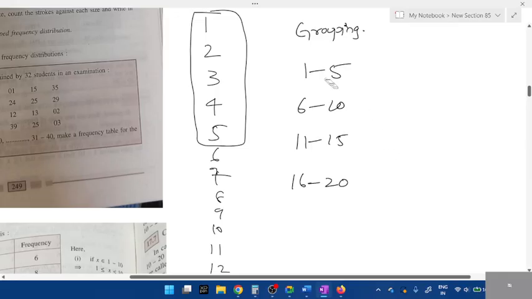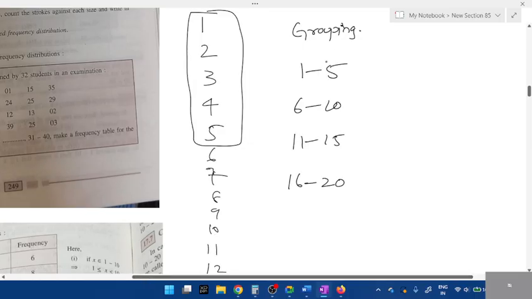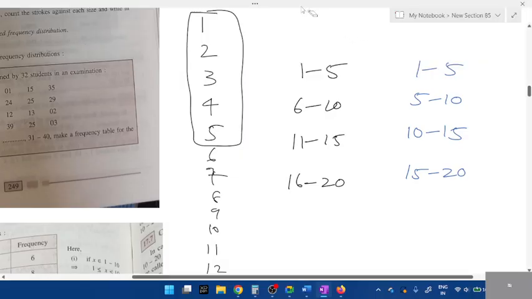In grouping, there are two types. One type of grouping is known as continuous. Continuous meaning 1 to 5. I'll take 1 to 5, 5 to 10. After 10, I'll repeat it. 10 to 15. After that, 15 to 20. Can you see the difference between these two? After 5, we have 6 here, but here the value is repeating, right? This is known as continuous grouping.